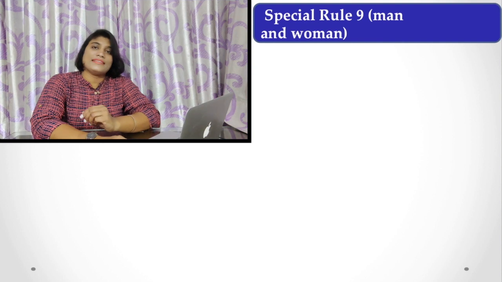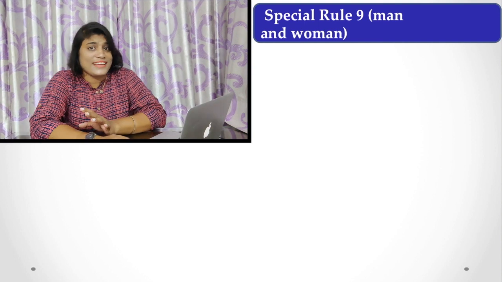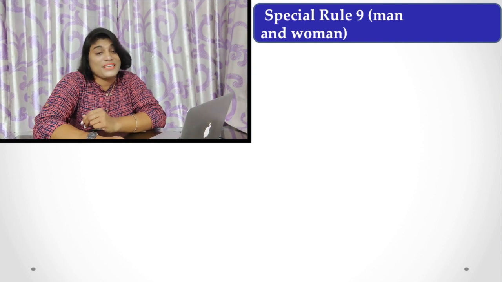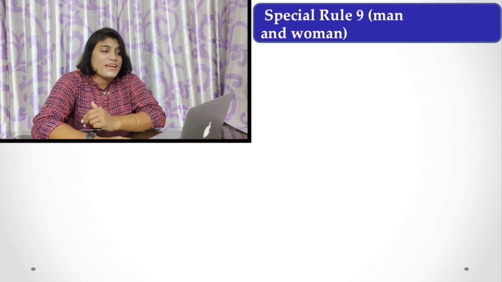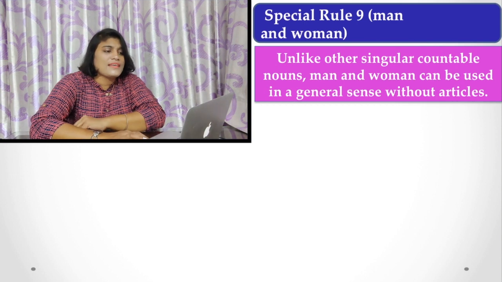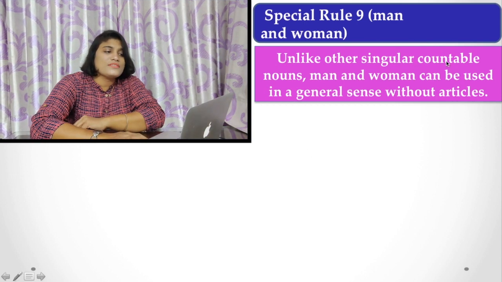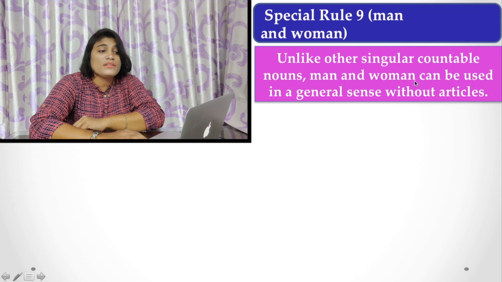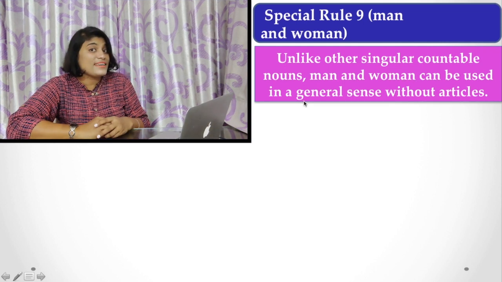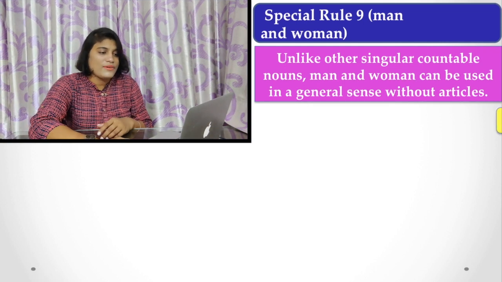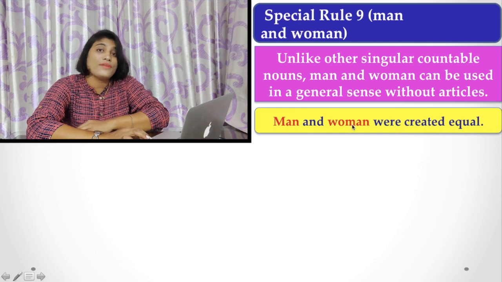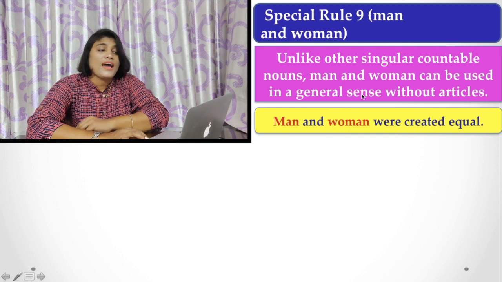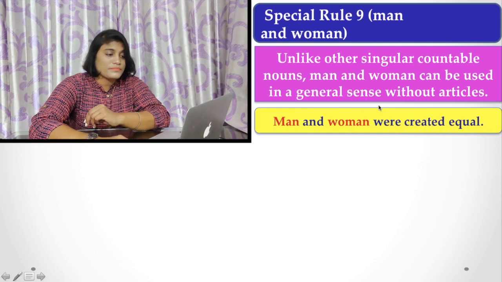Now, rule number 9. These are vital words in English, man and woman, how they are treated and how we use articles with them or not. Now, I am going to tell you. Unlike other singular countable nouns, man and woman can be used in a general sense without an article. Now, let's see: man and woman were created equal. Here you find, when we are talking about man and woman without an article, we mean a general sense.